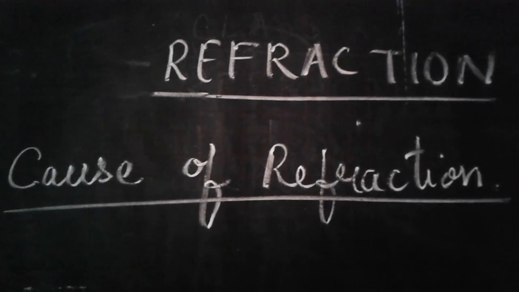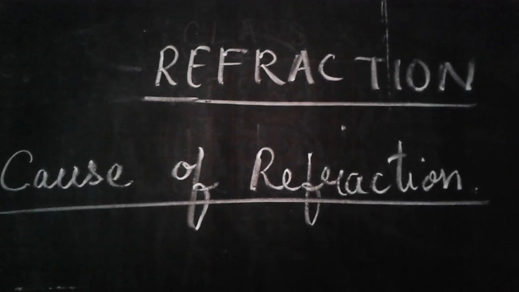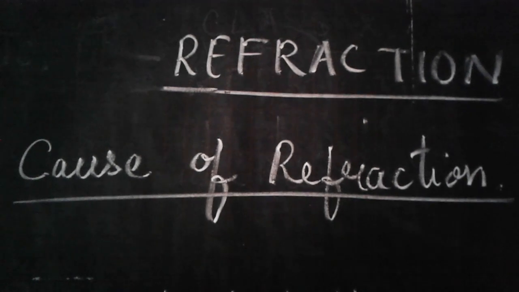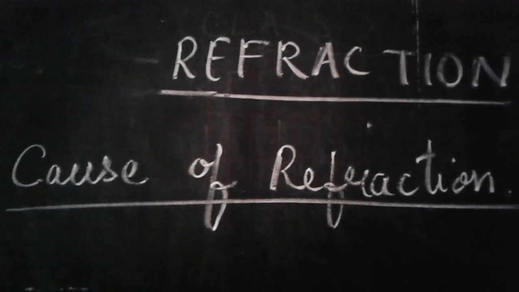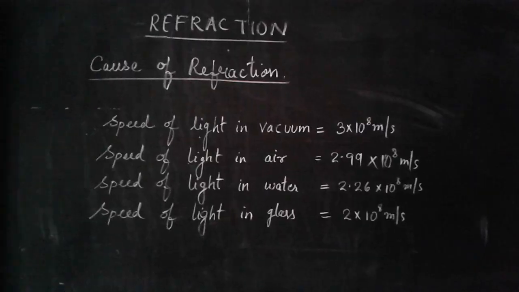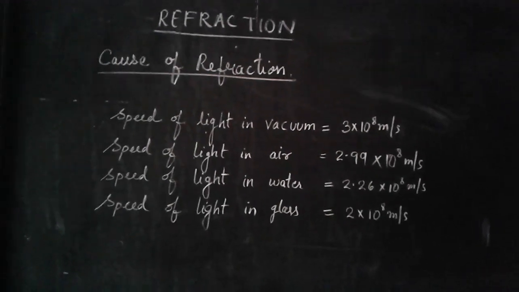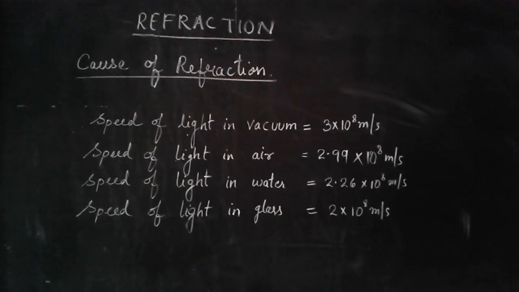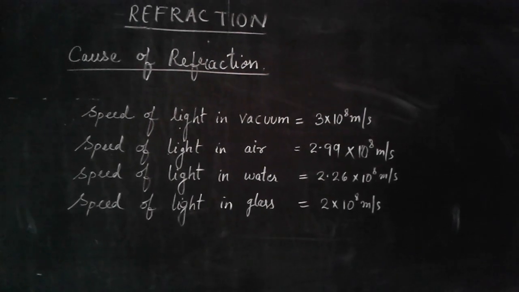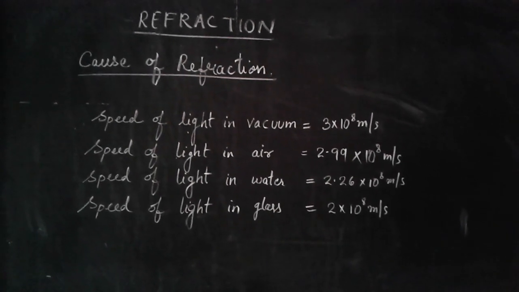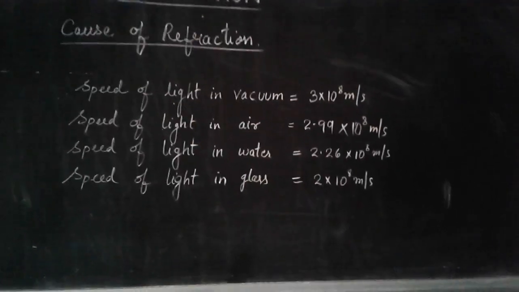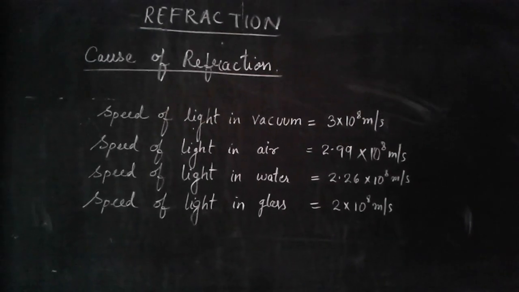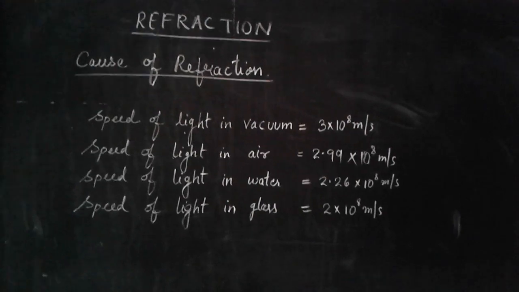Hello students, in this video we are going to study the cause of refraction. What is the reason that the light bends at the interface? You can see here I have written the speed of light in certain mediums. First, the speed of light in vacuum is written, and all the readings are in meters per second. Then the speed of light in air, in water and in glass.